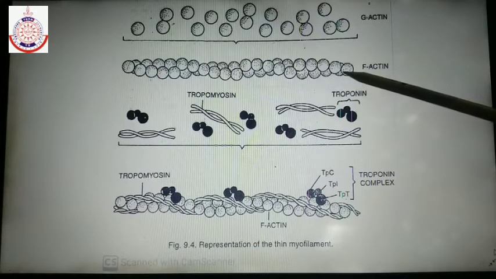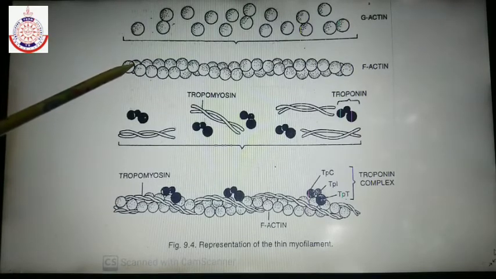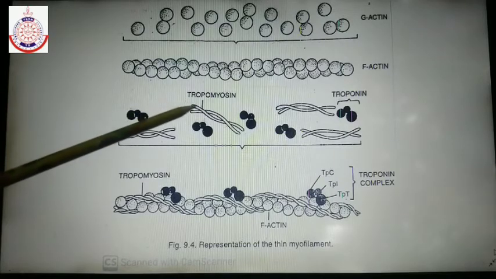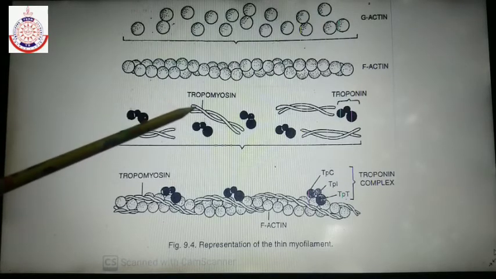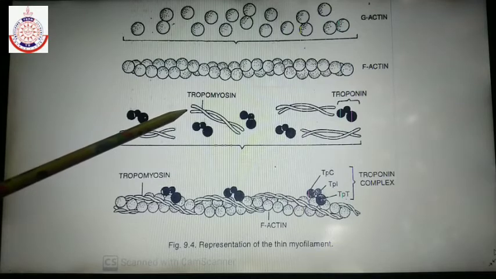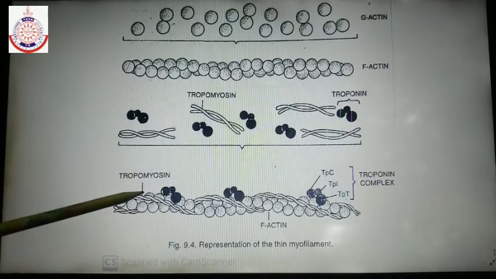Along with the F-actin chains, two more filaments are present, known as tropomyosin chains. How many tropomyosin chains are present? They are also 2 in number. The two tropomyosin chains are also helically wound with the F-actin chain, and they run throughout the length of the F-actin.